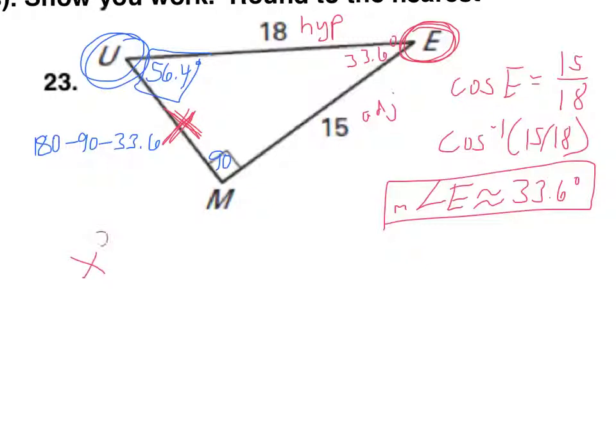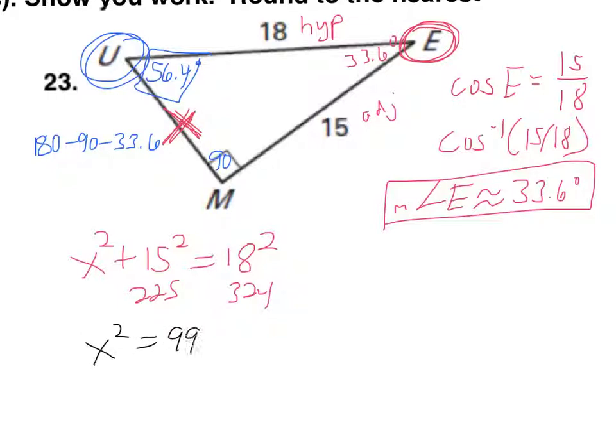I could say X squared plus 15 squared equals 18 squared. 15 squared is 225. 18 squared is 324. So if you subtract 225 from both sides, that equals 99, and then you take the square root of 99.